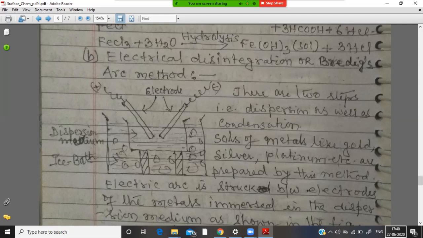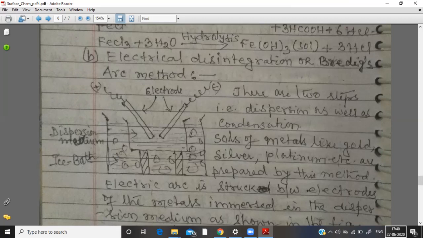In this method, an electric arc is struck between electrodes of the metals immersed in the dispersion medium, as shown in the diagram. The metal vaporized due to the intense heat produced condenses to form particles of colloidal size.